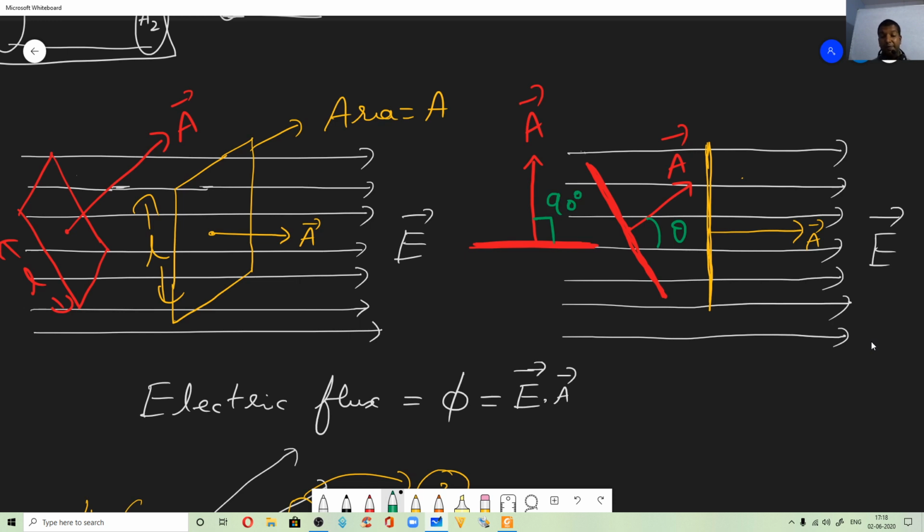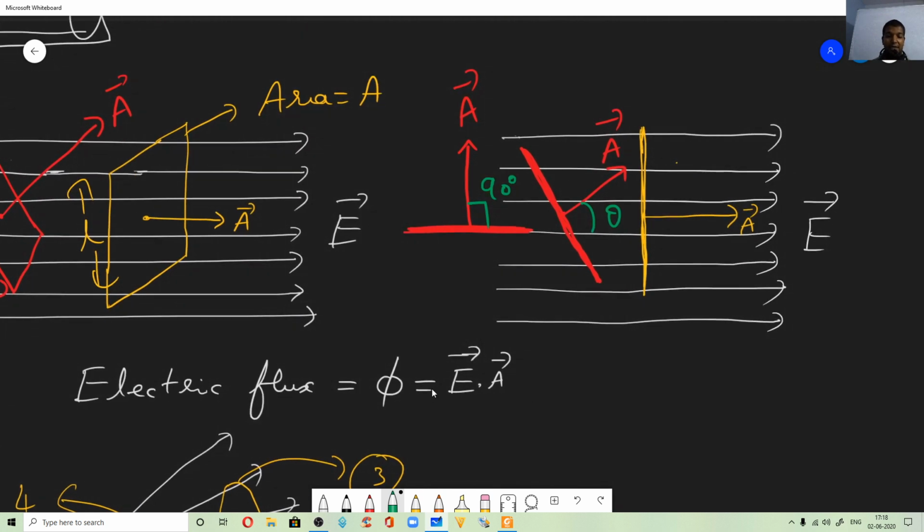Now what did we see? As I told you, when the plane is kept exactly parallel to the electric field, you don't see any electric field piercing through, passing through that area. So that is why electric flux is written as the dot product of E and A. So what do we get here ultimately? E dot A, we'll write it as EA cos theta. Just see here, if you consider the yellow loop, the angle between E and A is 0, right? So it is simply written as EA cos 0, which is 1.